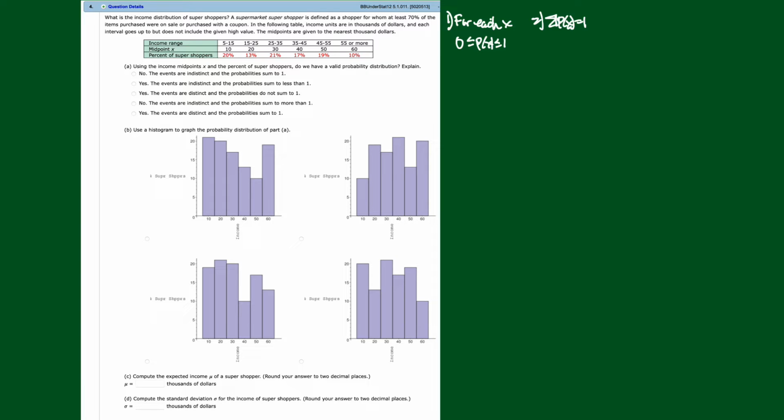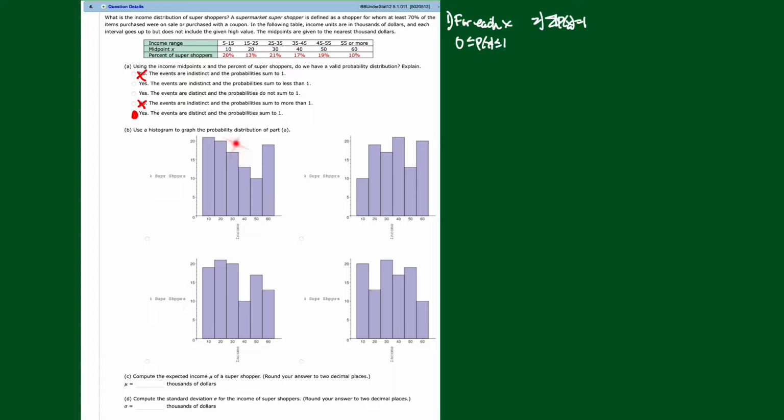So we can get rid of all the no's first of all. I can get rid of that one, and that one. Now what yeses do we need here? Yes, the events are indistinct. They're not indistinct. There's no overlap here, so that one's out. Yes, the events are distinct and the probabilities do not sum to 1. That's not true. Yes, the events are distinct and the probabilities add up to 1. By distinct, they mean that if you pick any midpoint here, a super shopper is not going to be in one category and the other. So we are going to select that as our answer.